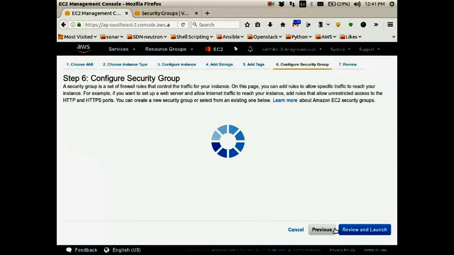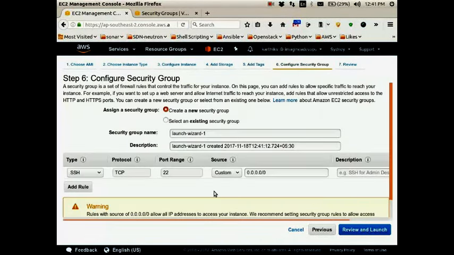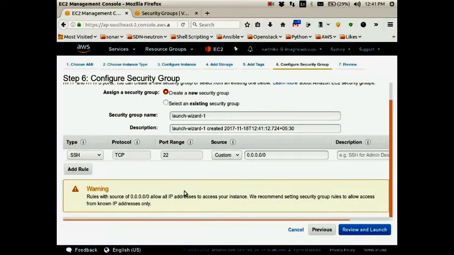Security. See, it is already saying that rules with source 0.0.0.0 allow all IP addresses to access your instance. I already told you, right? If it is 0.0.0.0, it allows anybody who has the private key to access the instance. So that is not actually secure. What is suggested is you should use your own public IP address in this column. That way only you will have access.